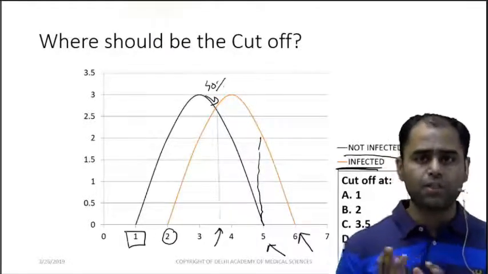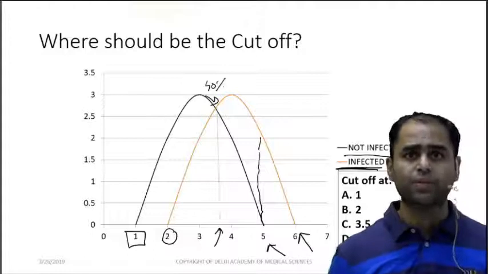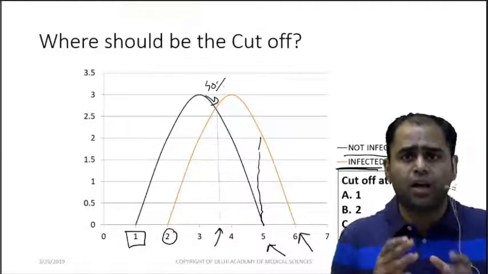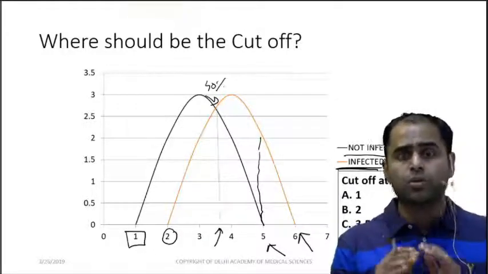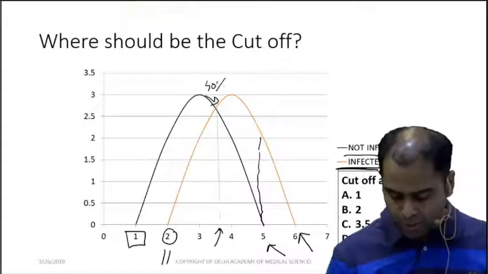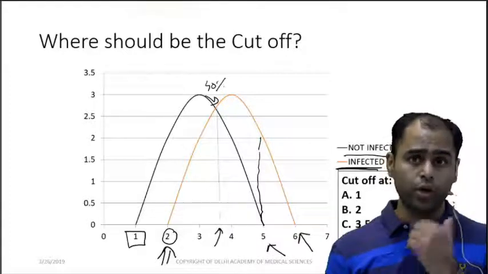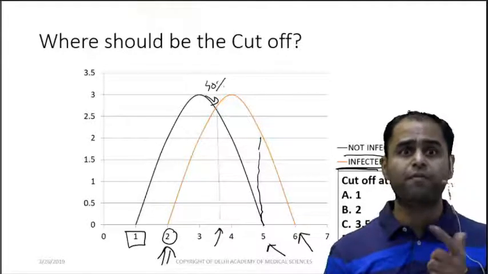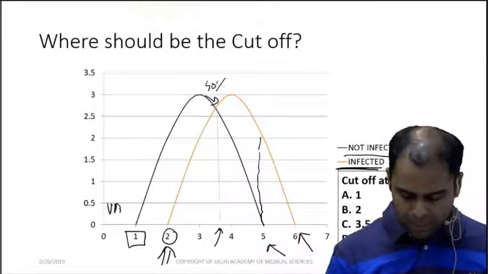Now, which is the better one? See, at 1, the infection is not starting at all. They are normal people. This is not a preventive therapy. So my best cutoff for this answer would have been option number 2. Now imagine the examiner would have asked for a vaccine. Then my answer would have been 1.